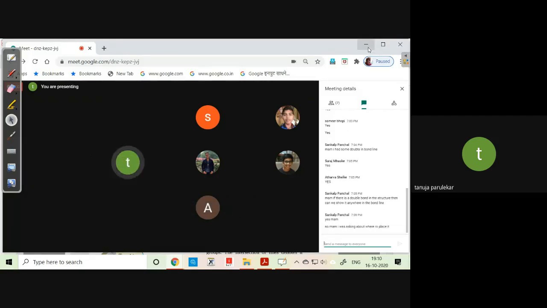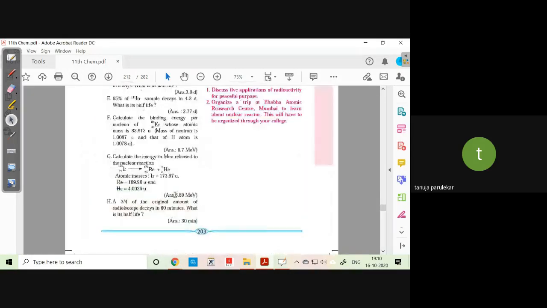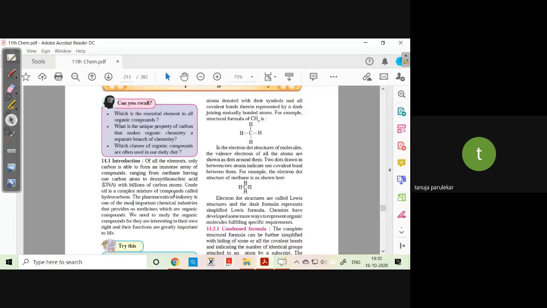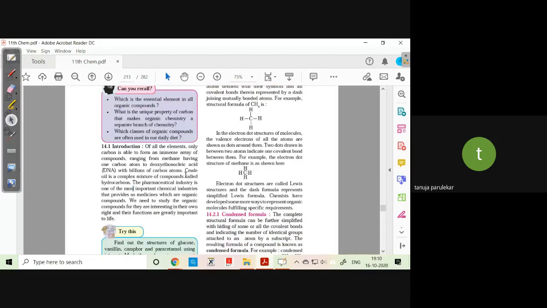Let us go further. Now here, we said that carbon chemistry, or carbon, is able to form many compounds. The simplest one is methane, and then more complex ones such as the DNA molecule with many carbon atoms in it.